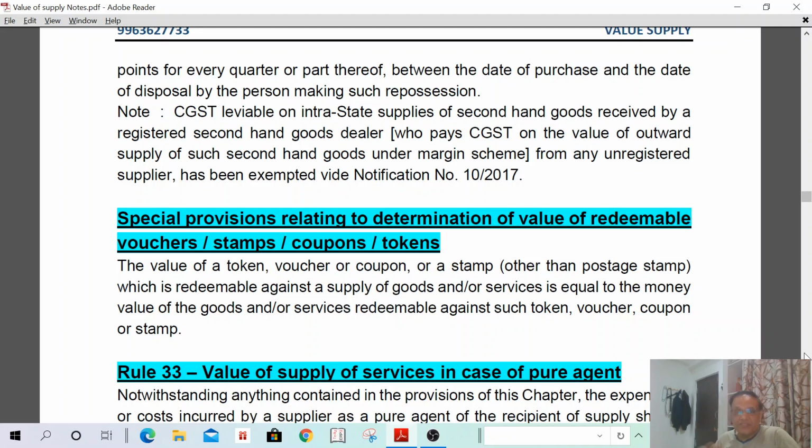Understand? If he has purchased 1200, then with the 1000 voucher plus 200 he has to give cash. If I purchase a 1000 rupee voucher, and my friend has taken that voucher and purchased 1200, he has given the voucher and 200 cash is also given. That means the value of voucher is 1000. The 200 he has again given in cash, and for that 200 also a separate bill is issued by Big Bazaar. If I have given a 1000 rupee voucher but my friend has used only 800, in such a case the value of voucher shall be 800. Understand? Okay. Next.